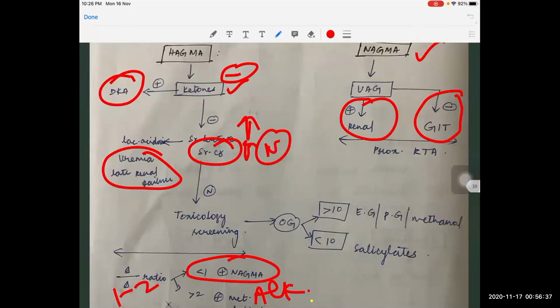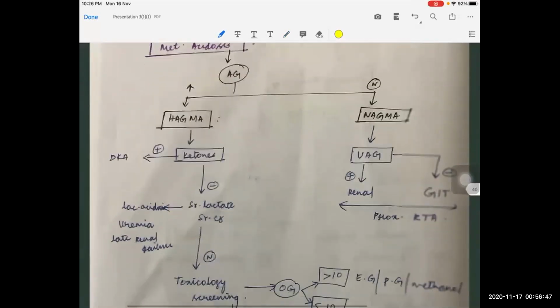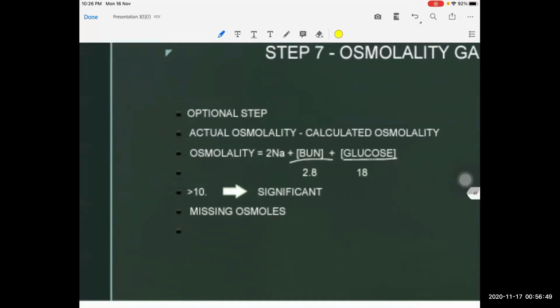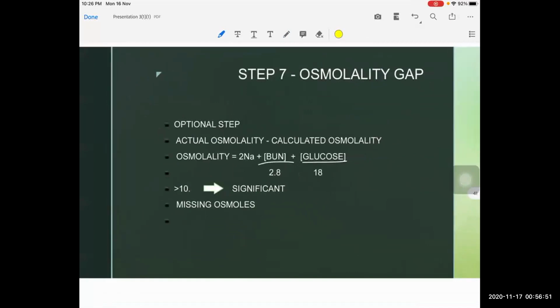If our anion gap metabolic acidosis still remains undiagnosed, we should go for this osmolality gap.